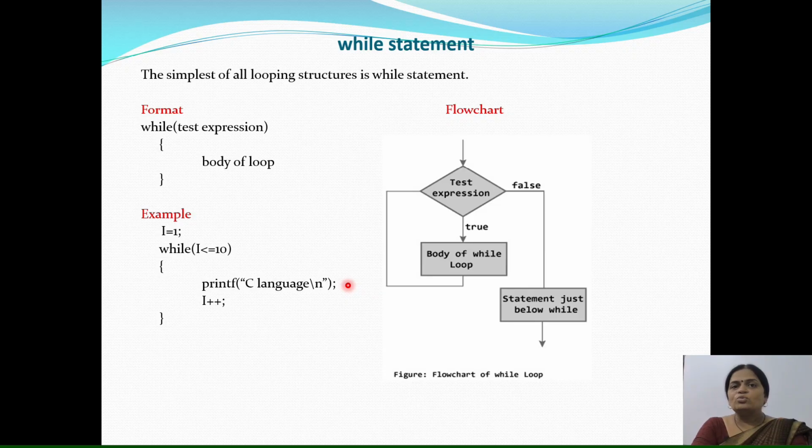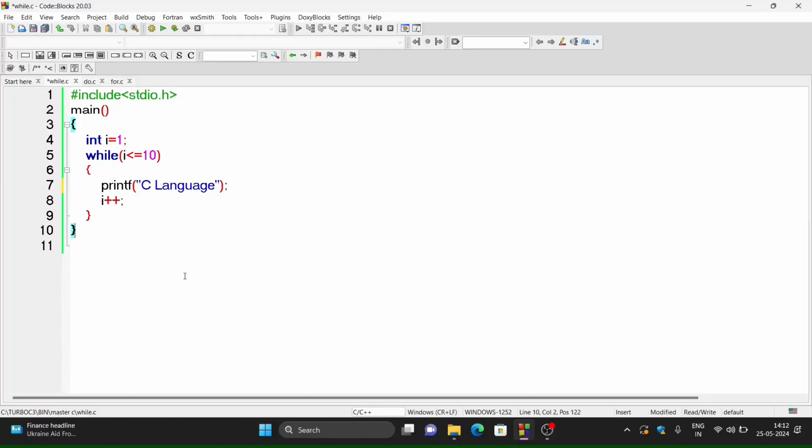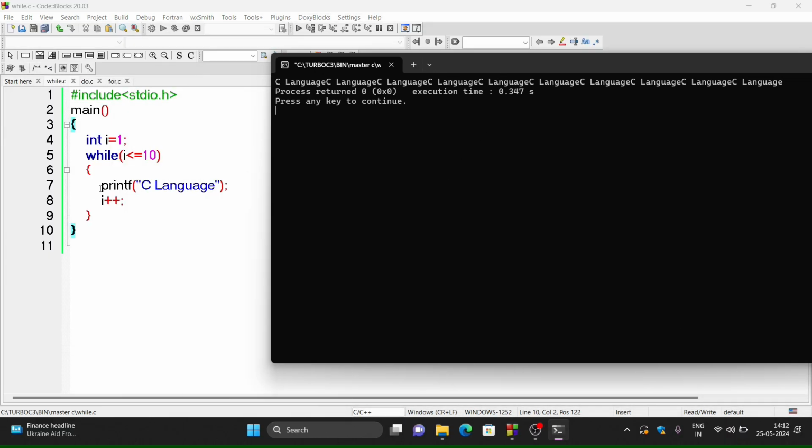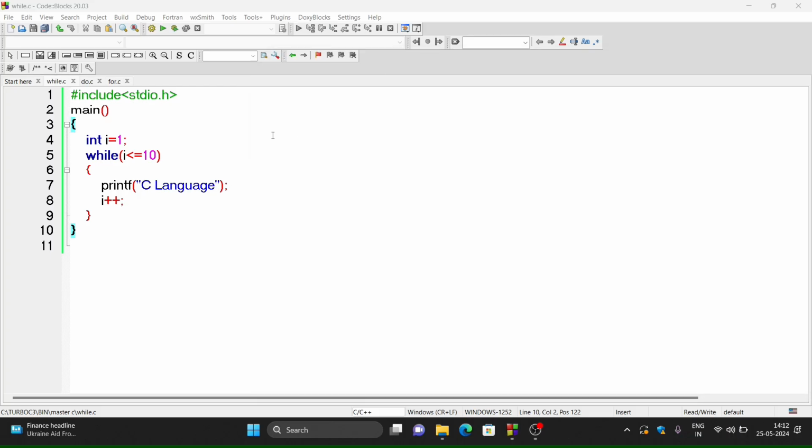So let us do the program of while statement practically. This is the same program that I have just explained you. So let us run the program and see the output. So see, this is the output for this program. So the message that is C language is displayed here for 10 times. So if I want this message on next line, so just I have to write here \n, so that output should be very understandable.